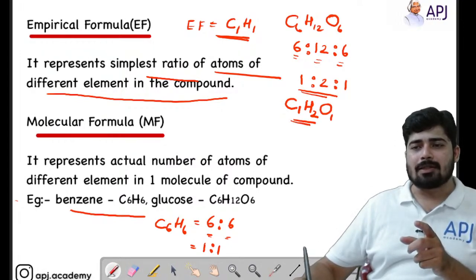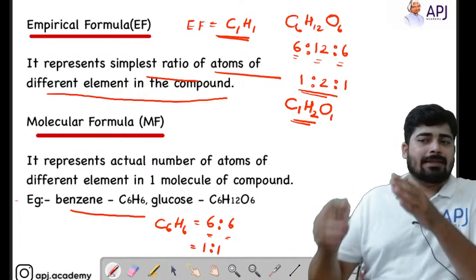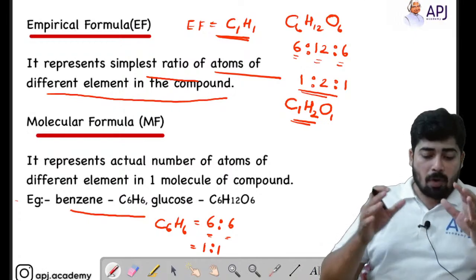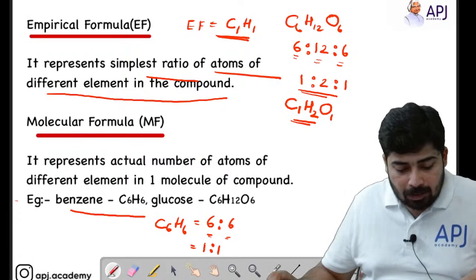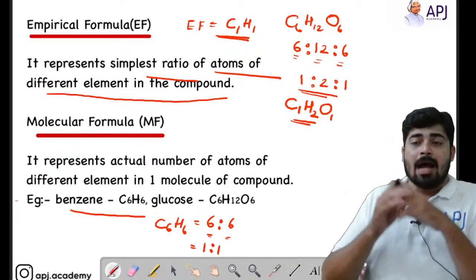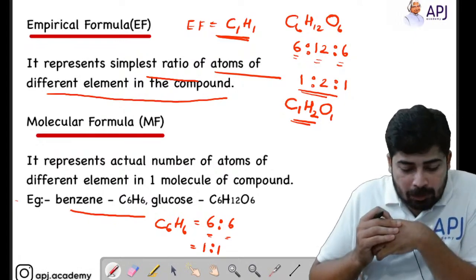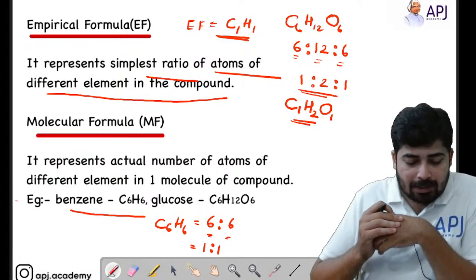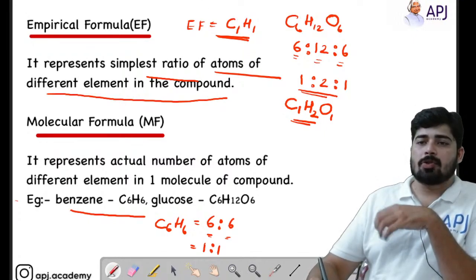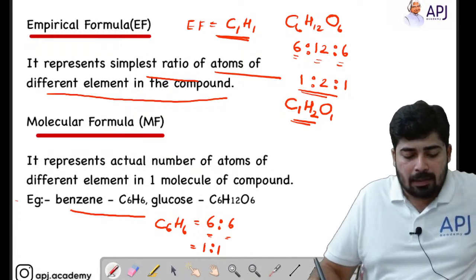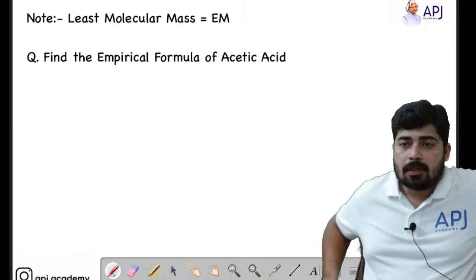Is this the actual formula? No, it is only the simplest form of representation. That is called the empirical formula, and the molecular formula will give us the actual formula, the actual number of atoms present in it. Hope this is clear, guys. Now we will move on to the next one. Hope the empirical formula as well as the molecular formula is clear for you, right?